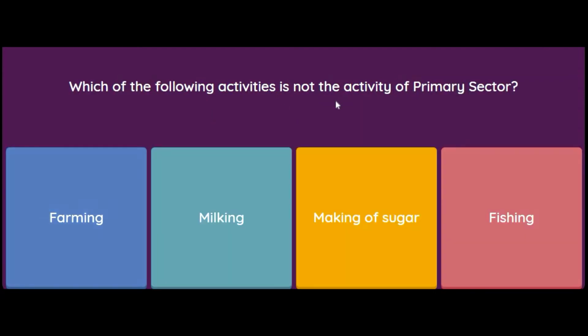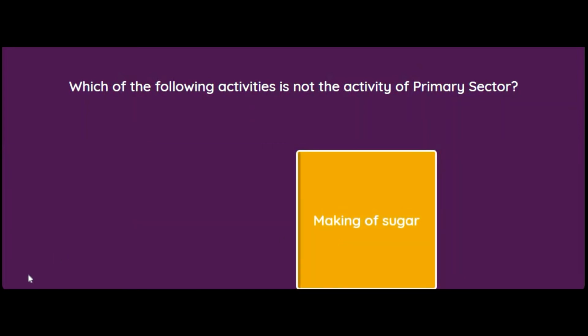Which of the following activities is not the activity of primary sector? Again very easy, like it will brush you up. Farming is natural, it is primary. Milking again is natural. Making of sugar is not natural, it's manufacturing. So it's secondary. So answer is making of sugar.